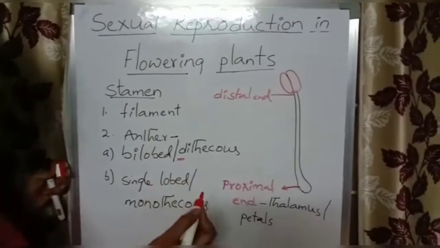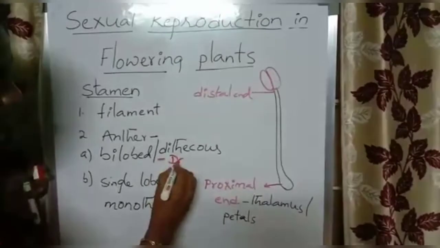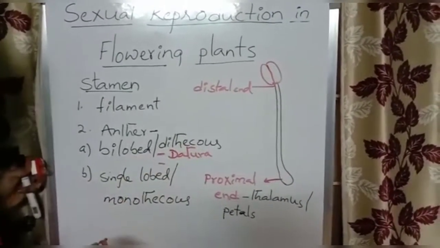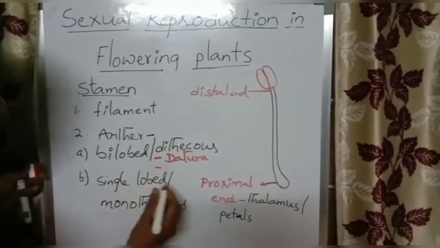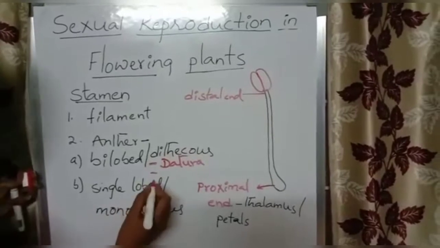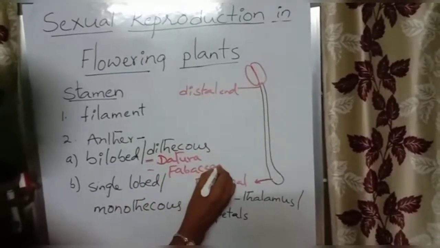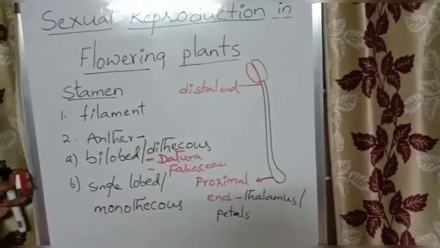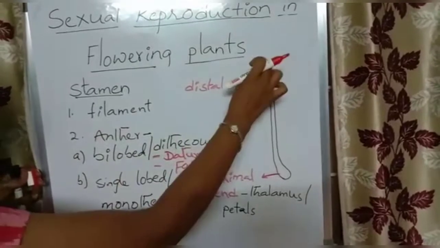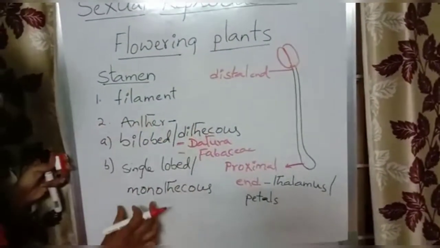For example, from our syllabus, Solanaceae members such as Datura have bilobed anthers, and Fabaceae members such as peas also have bilobed anthers. If there are two lobes in the anther like this, it is called a bilobed anther.